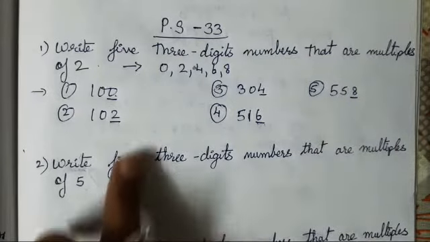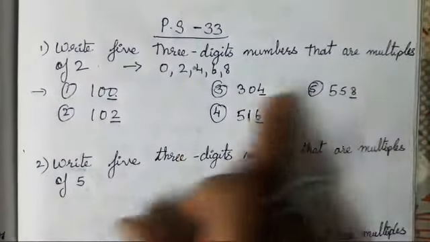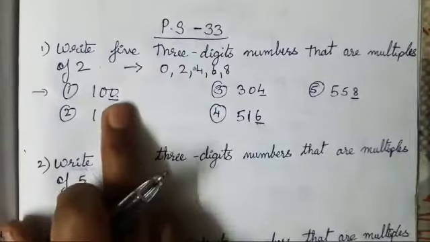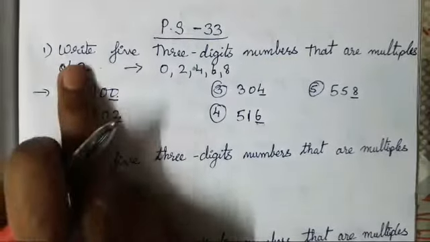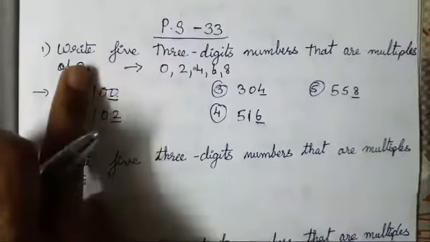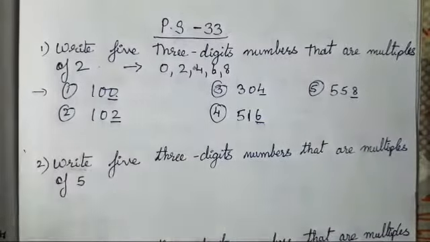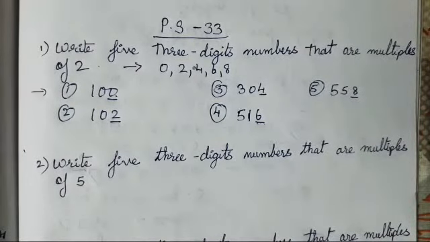Got it, children? So all your numbers are coming with digits in the units place which are easily divisible by 2. So when you divide 100 by 2, you are going to get 0 in the remainder. Got it, children? It's very easy.